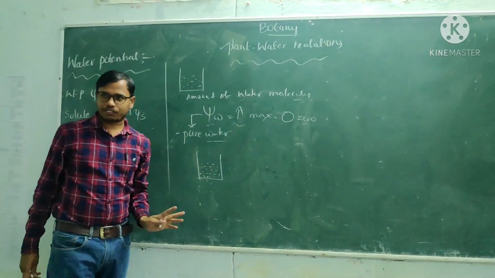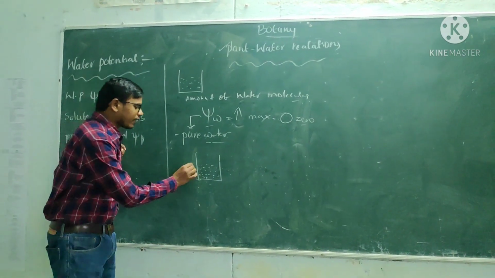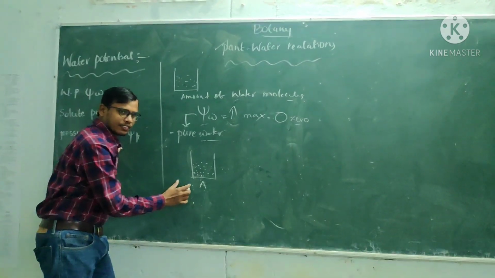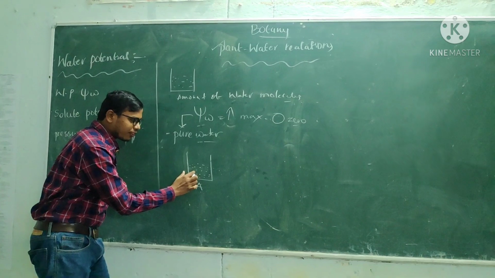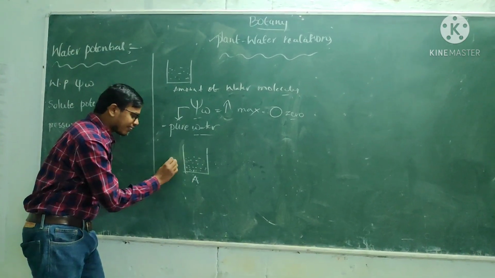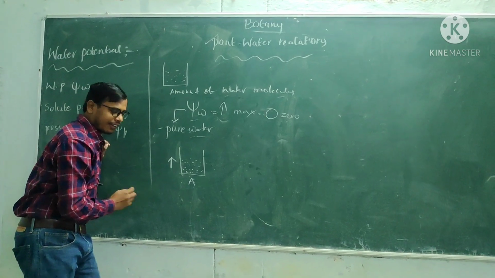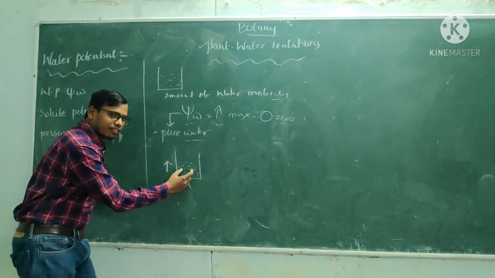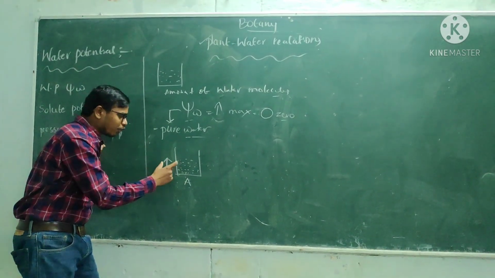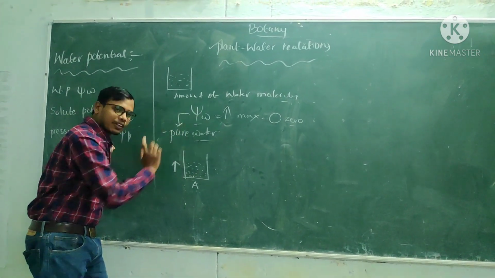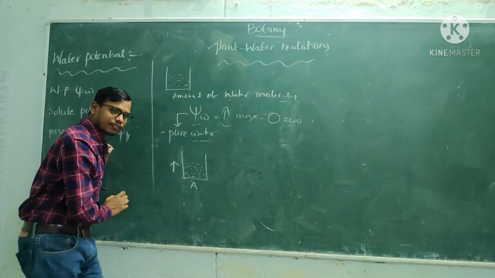Now I am asking a question. For example, we have a solution in which the water molecule concentration is high. The number of water molecules is very high. So what is the state of the water potential in this solution?